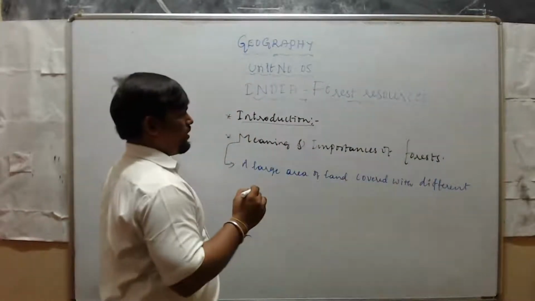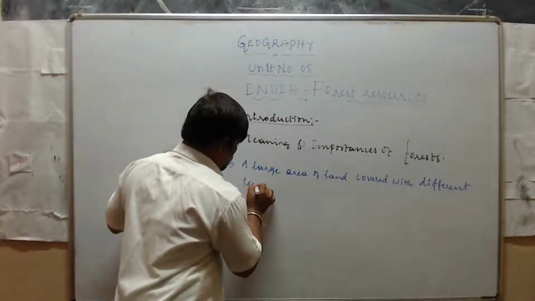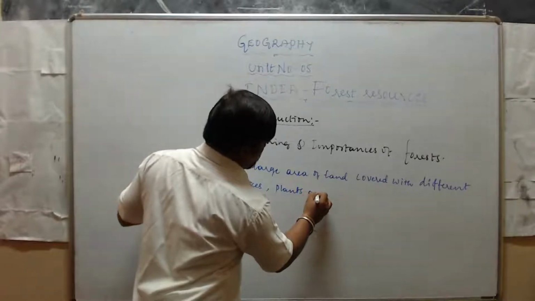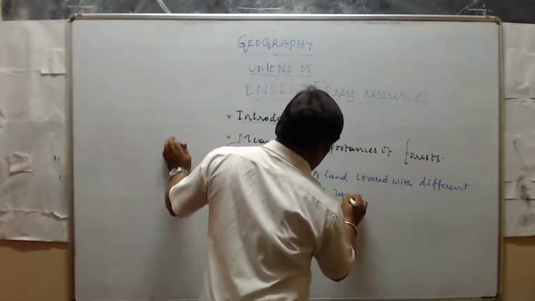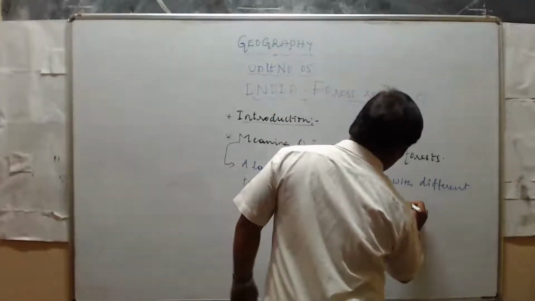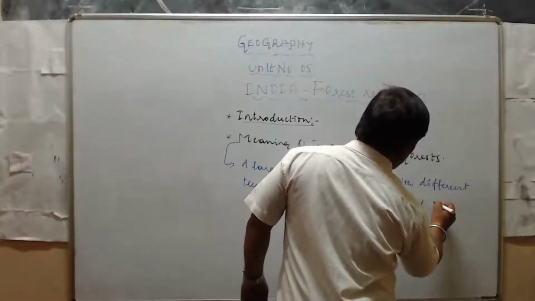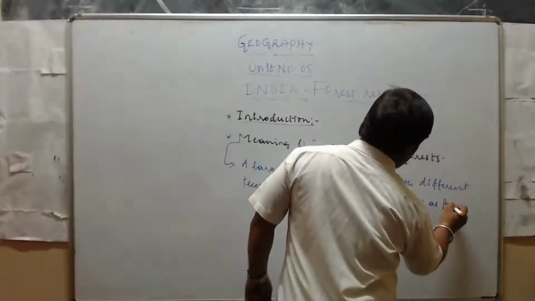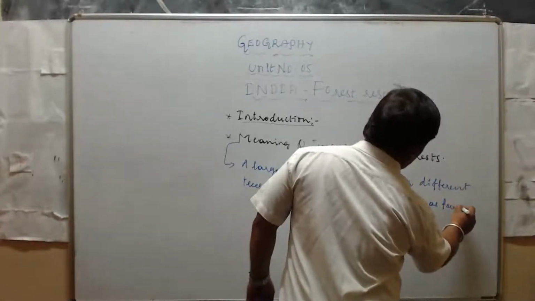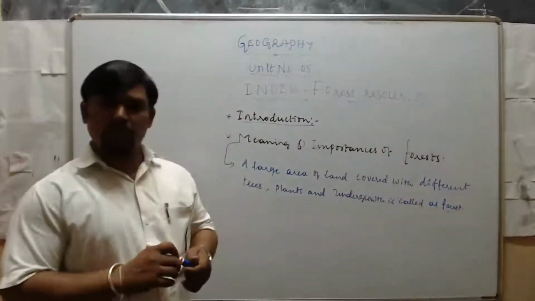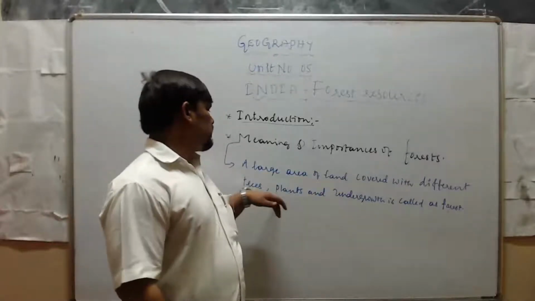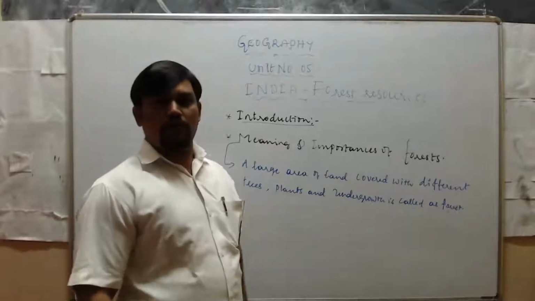A large area of land covered with different trees, plants, and undergrowth is called a forest. What do you mean by forest? A large area of land covered with different trees, plants, and undergrowth is called a forest.